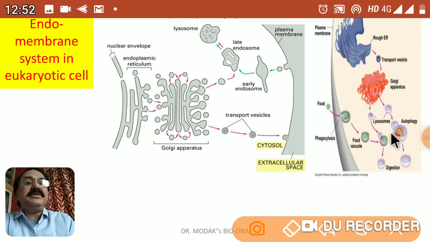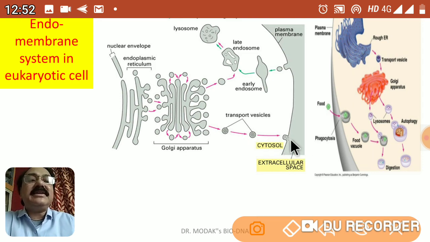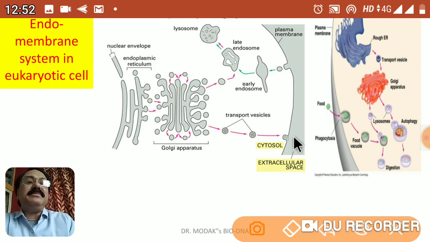Digested material is absorbed in the surrounding cytoplasm, and undigested material goes to the cytoplasmic membrane and it throws its material outside. This will be called intracellular digestion. For extracellular digestion, as I told you, vesicles, or lysosomes, containing many enzymes go to the plasma membrane and they secrete their content outside the cell. What happens in our digestive tract is the same thing.